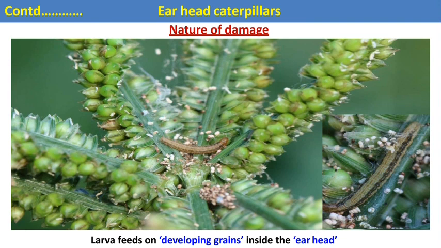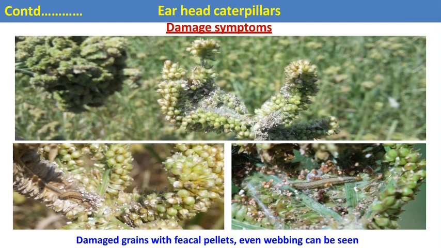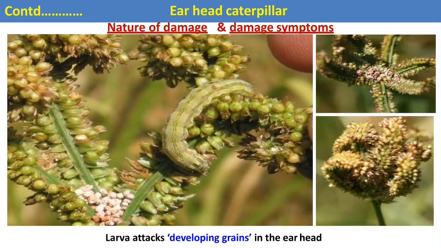As a result of feeding, in case of severe infestation, the earhead becomes choppy in appearance, and waving of the earhead also occurs. In this picture you can see the waving, and also the damaged grains with fecal pellets on the earheads due to the feeding of the caterpillar. Here you can see the larva attacking the developing grains in the earheads, and the earheads become choppy in appearance.